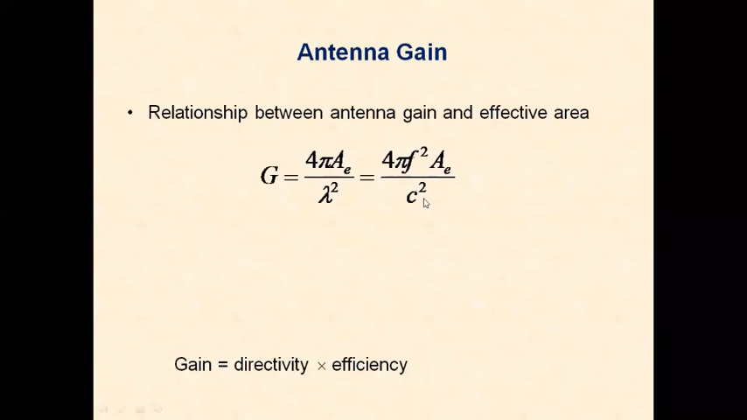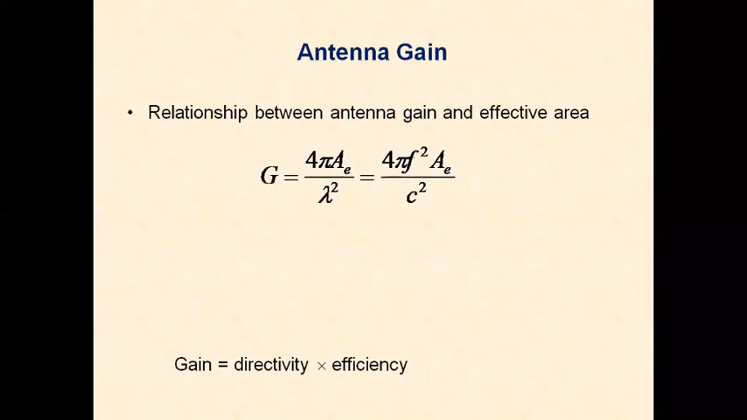So effective area is the area of an antenna. It is defined as the ratio of the power available at the antenna terminals to the power per unit area of the appropriately polarized incident wave. So we have another term of an antenna, that is effective area.